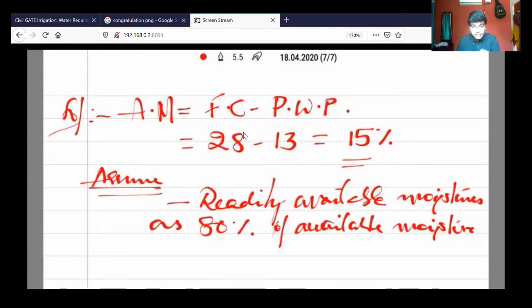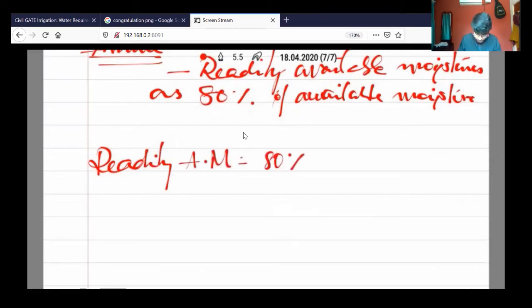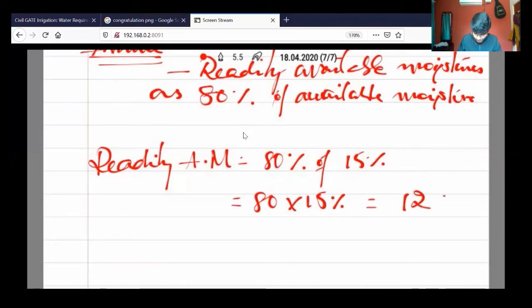Out of that, 80% is readily taken by the plant. If you plant any tree or any seed, out of 15%, 80% can be readily taken. The remaining is held by the soil as surface retention. So the readily available moisture is 80% of 15%, that is 12 percent.